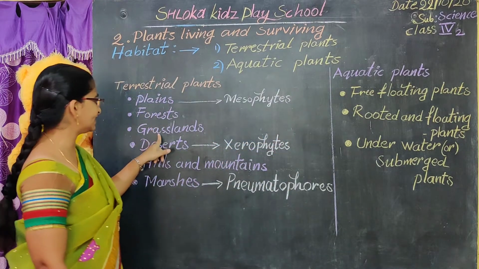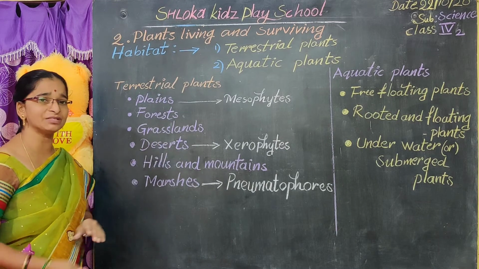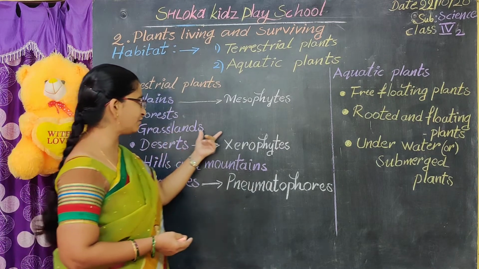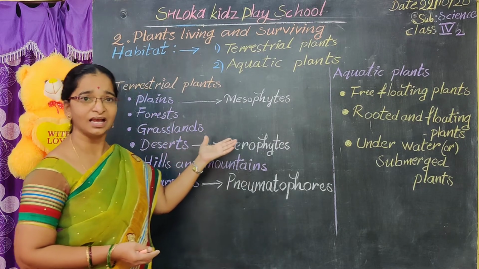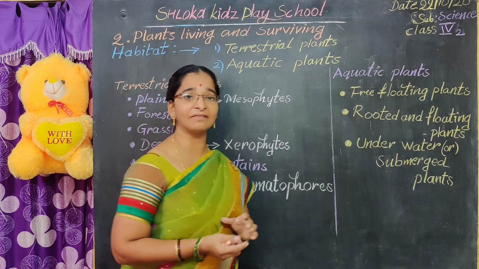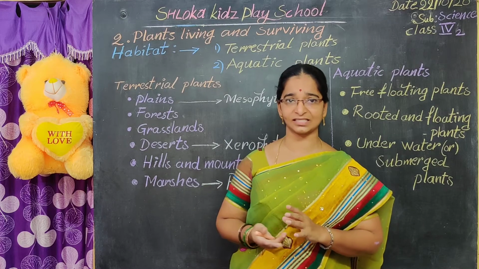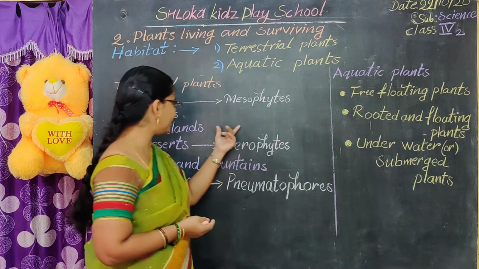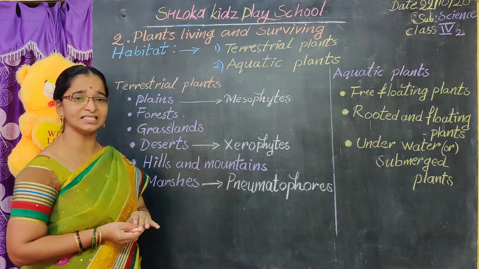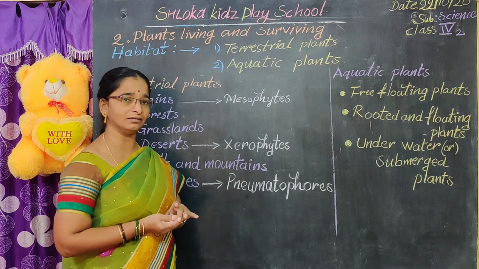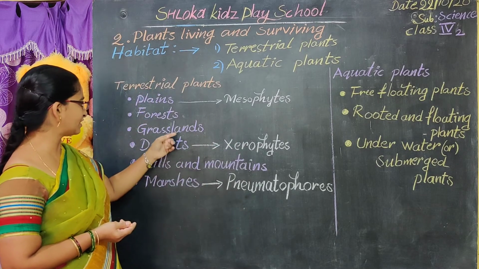Now we will see the grasslands. Grasslands means what? In the grasslands, the plants grown are mostly grasses, and they have flowers along with grass. And here they have very little rainfall.